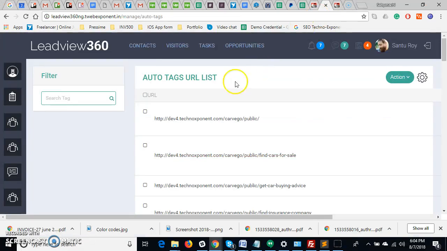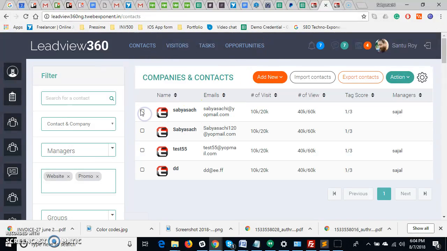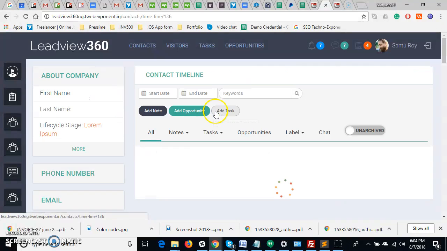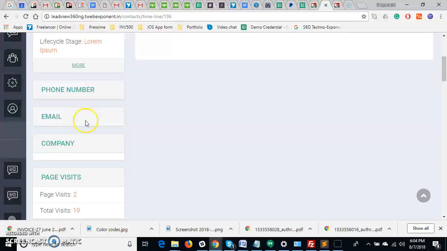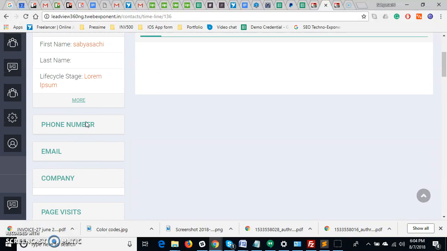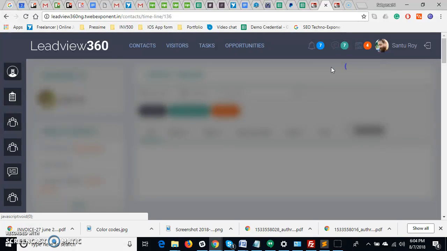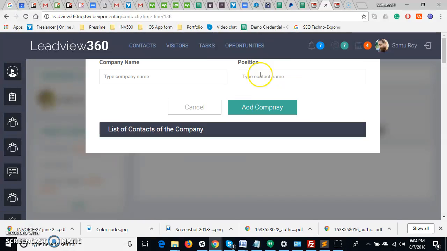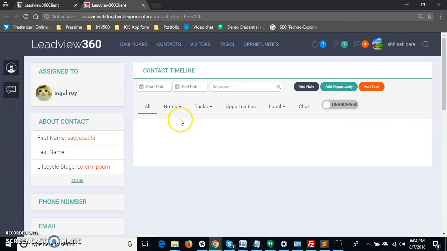So this is the contact, and if you go here, you can add this contact to the email address, assign manager, add group, add company, add social. This full thing you can do to that contact. That functionality has already been done.